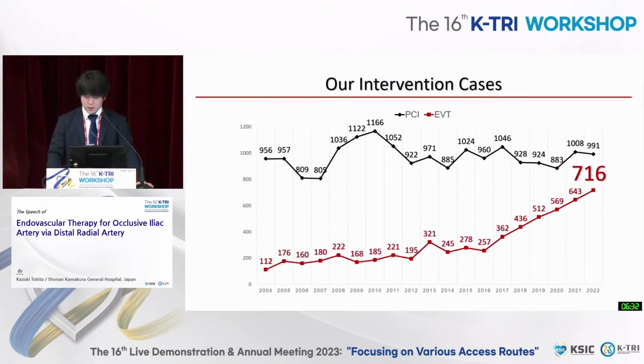The graph is the number of interventions in my hospital. PCI cases didn't change during 20 years, but endovascular cases increased gradually because the patients became older. In addition, there are many patients on hemodialysis in Japan. Many CLTI cases are a big problem.